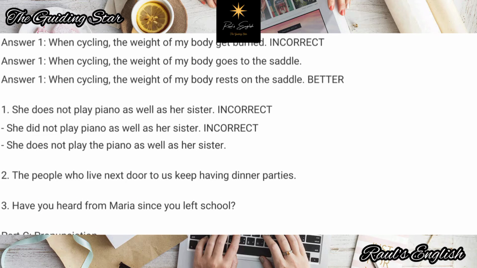Okay, she does not play piano as well as her sister. Kindly do not make the same mistakes again and again. She does not play. She did not play. Why has this sentence become past tense suddenly? So she does not play the piano, not piano. Common singular, as well as her sister. Please keep that in mind.